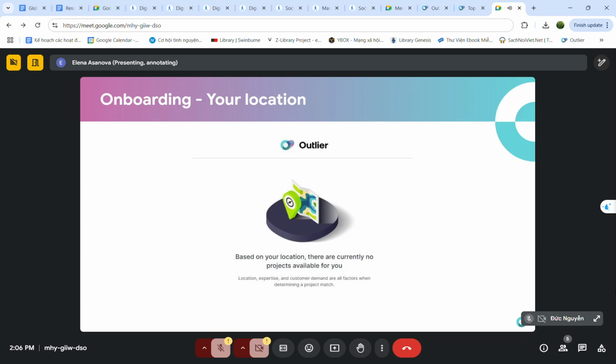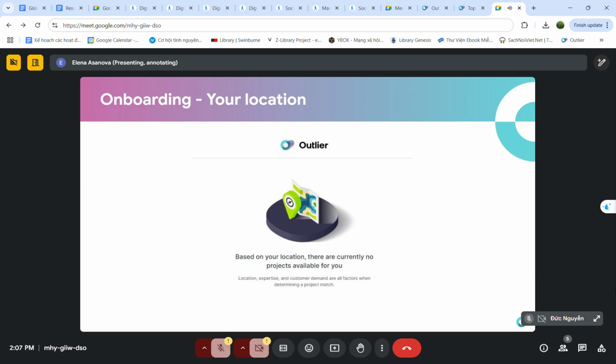That means that Outlier can't work in all countries. So if you see this message, that means that unfortunately, in this particular place where you're located right now, Outlier can't function, and you can't join us from this place. This is just important to know for those who can see it. We can't help, unfortunately, with this.